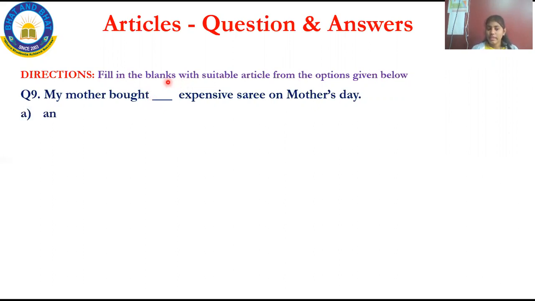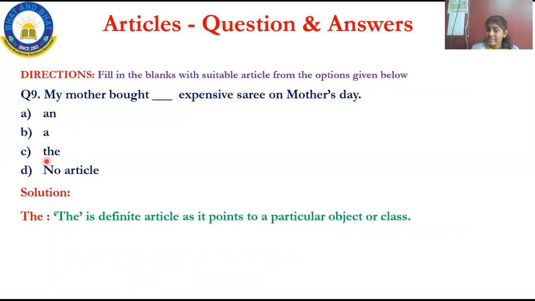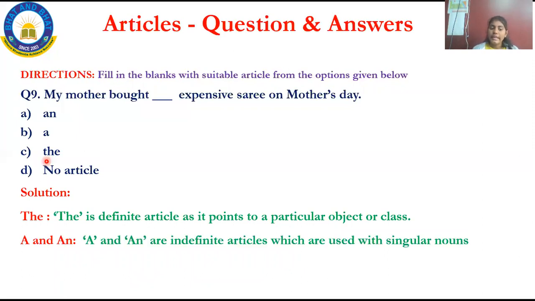Option A, an; option B, a; option C, the; option D, no article. The entire question answers are based on only these four options, because there are only three articles, that is a, an and the. Let us solve this. The is a definite article. It is used to point out a thing or an object. And a and an are indefinite articles which are used with singular nouns.